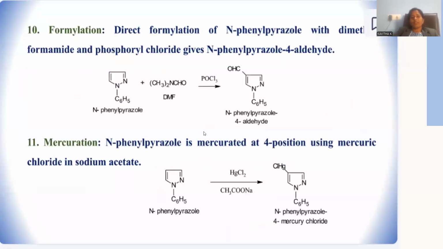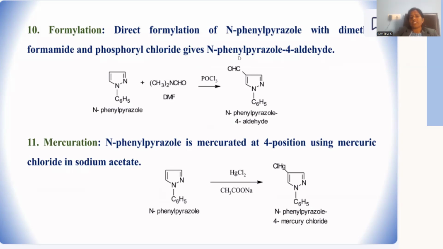Let me go with the formylation, which is said to be the Vilsmeier-Haack formulation. In specific, it is the named formylation reaction. For that, pyrazole is to be treated with DMF, dimethylformamide, and POCl3, phosphorus oxychloride, is the other reagent to be added. These two generate a kind of carbene intermediate, attached at position number 4, and subsequently it is hydrolyzed, giving rise to the aldehyde as the final product.